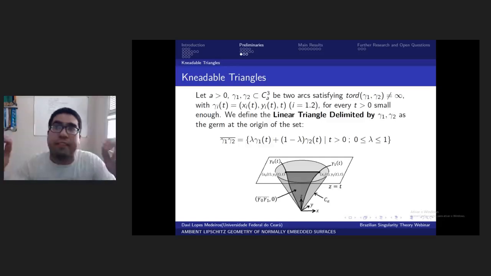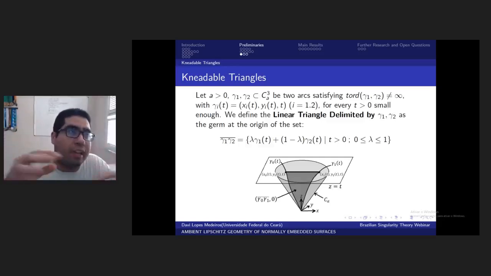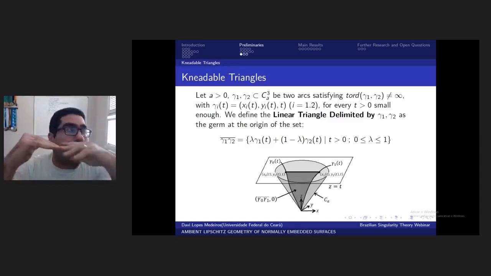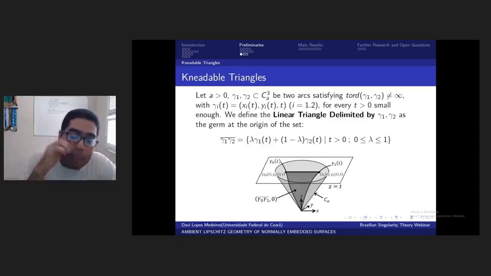Now we can, in specific cases, deform some Holder triangles into linear triangles, okay? A linear triangle is a Holder triangle where every link, that means if you cut the surface by the plane z equal to t, is indeed a segment of a line, okay?